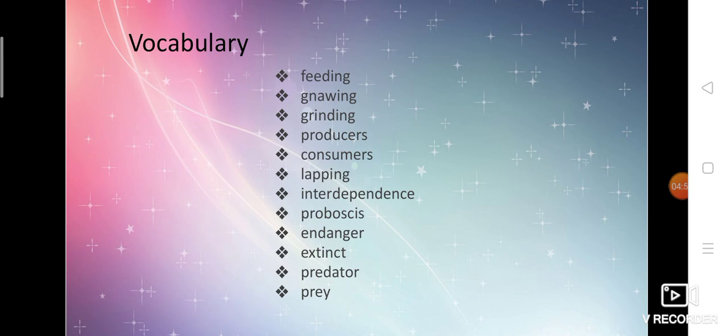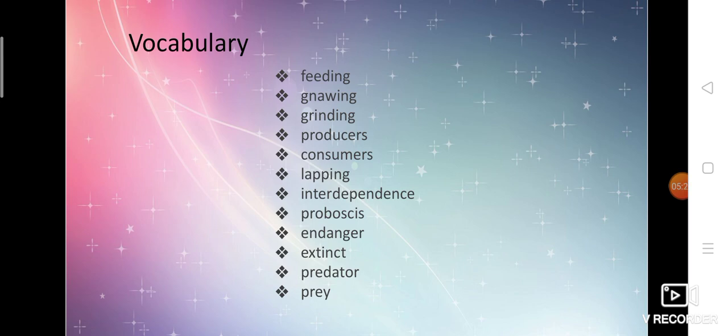Lapping is also one of the methods of feeding. Lapping means having a liquid item with the help of the tongue. For example, if you see a cat or dog and you pour milk, they use their tongue to lap that milk, to drink that milk. That method is lapping. Okay.